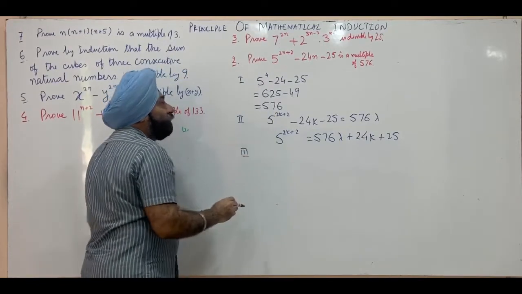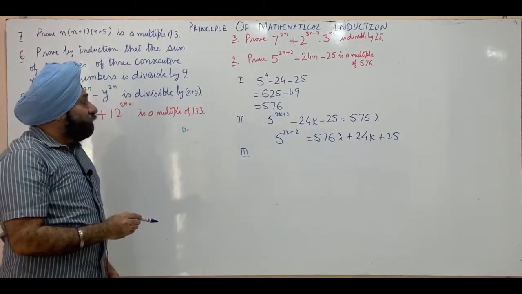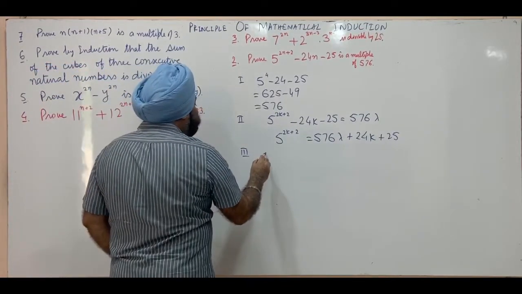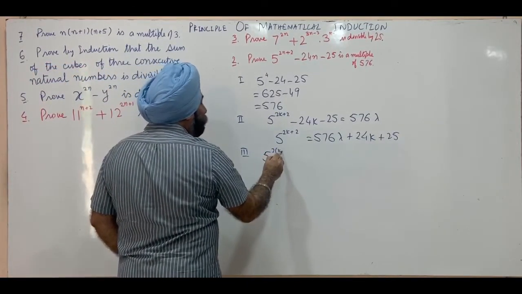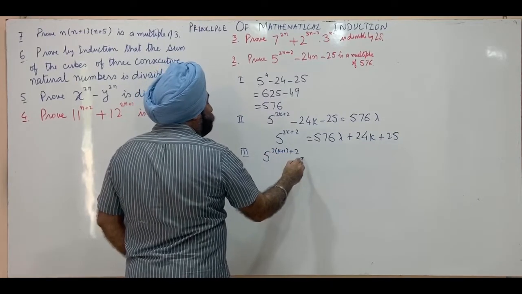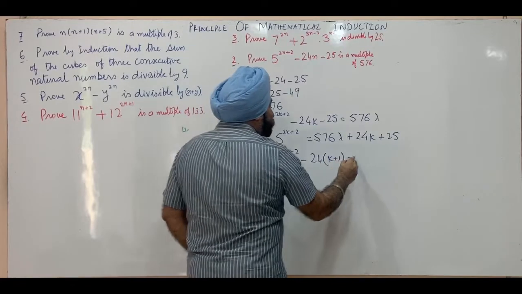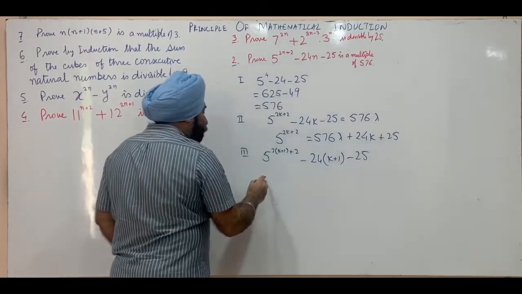Third step, we have to prove the result true for n is equal to k plus 1. This is 5 raised to power 2 into k plus 1 plus 2, minus 24 into k plus 1, minus 25.